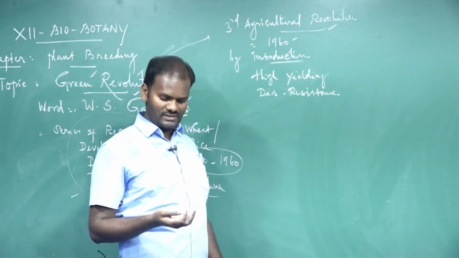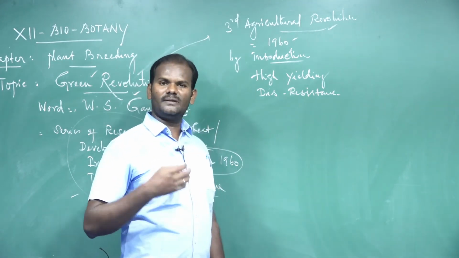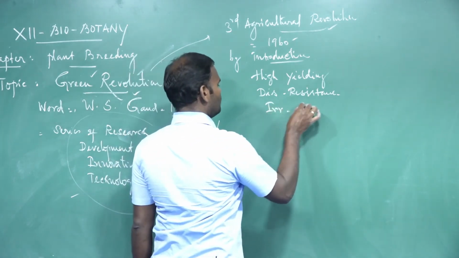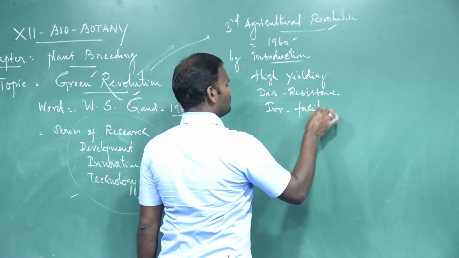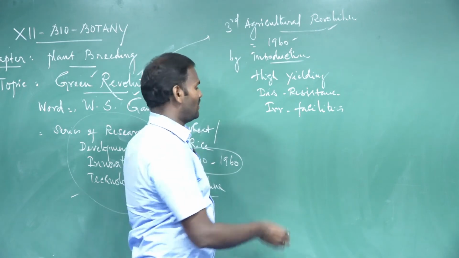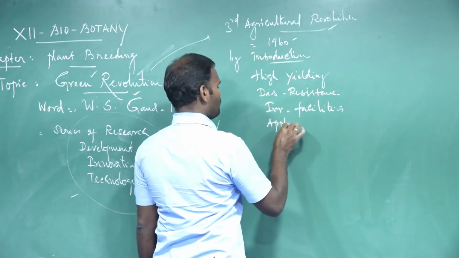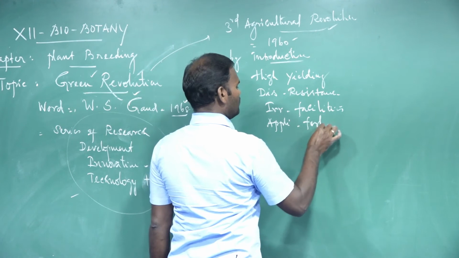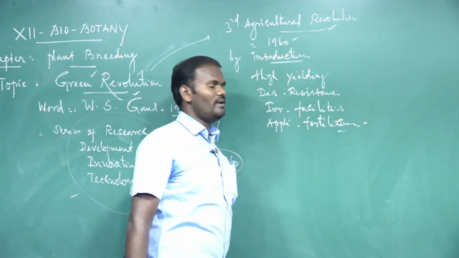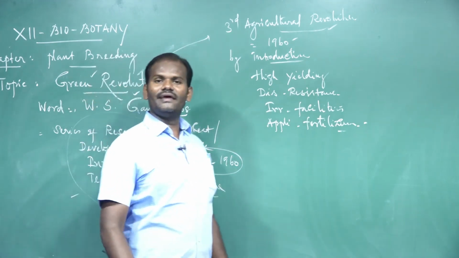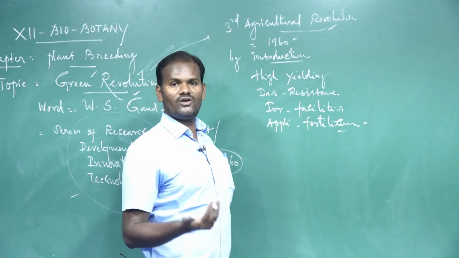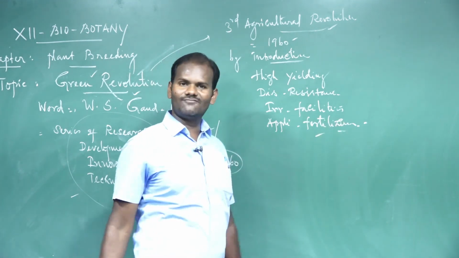What are the irrigation facilities? For example, furrow irrigation, basin irrigation, drip irrigation facilities. And in addition to that, applications of fertilizers, application of a lot of biofertilizers. If you are using the chemical fertilizers, they may cause environmental degradations. To avoid these chemical fertilizers, the alternative sources, biofertilizers, have been encouraged to increase the food productions.